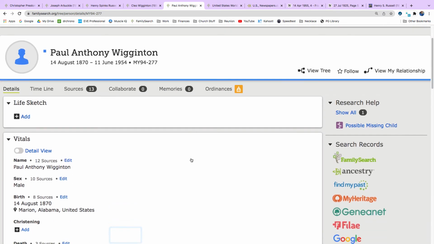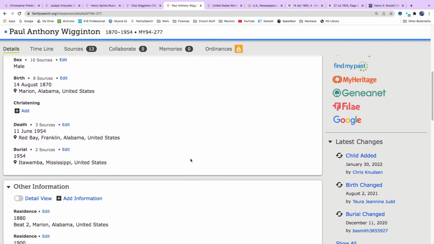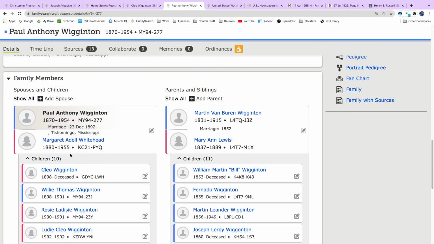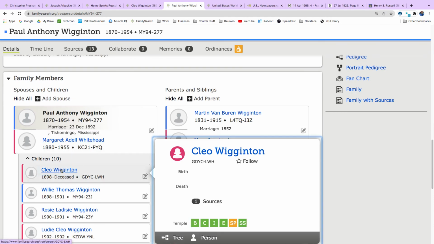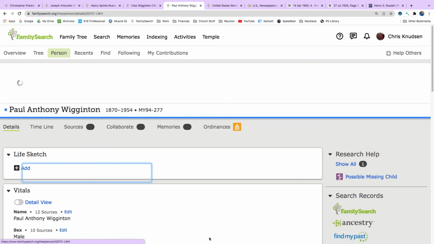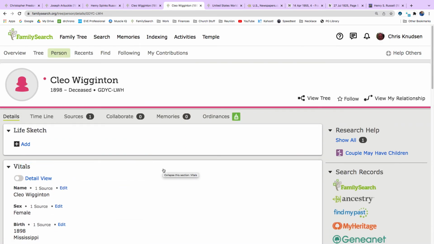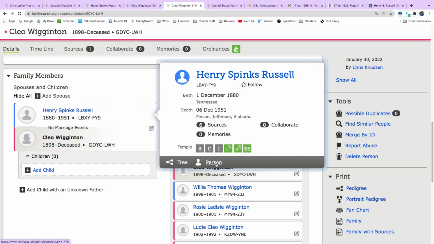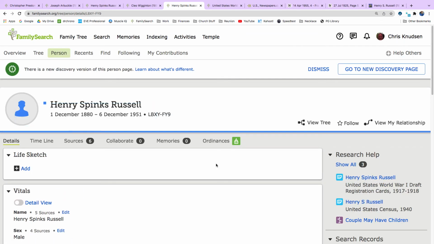So I just grew my family tree and made myself related to both the husband and the wife, Cleo Wigington being the wife and her husband Henry Spinks Russell. And we're going to end it there.